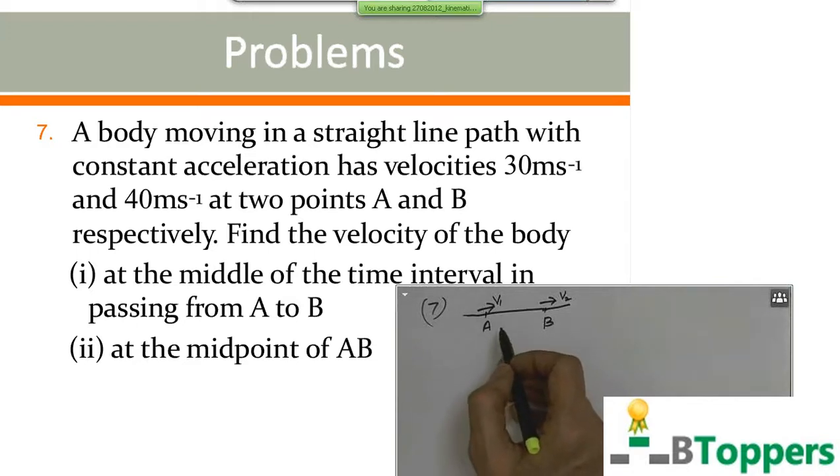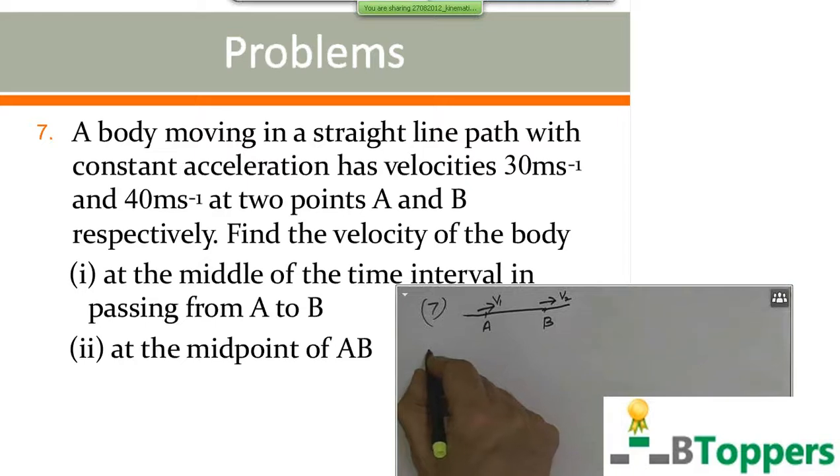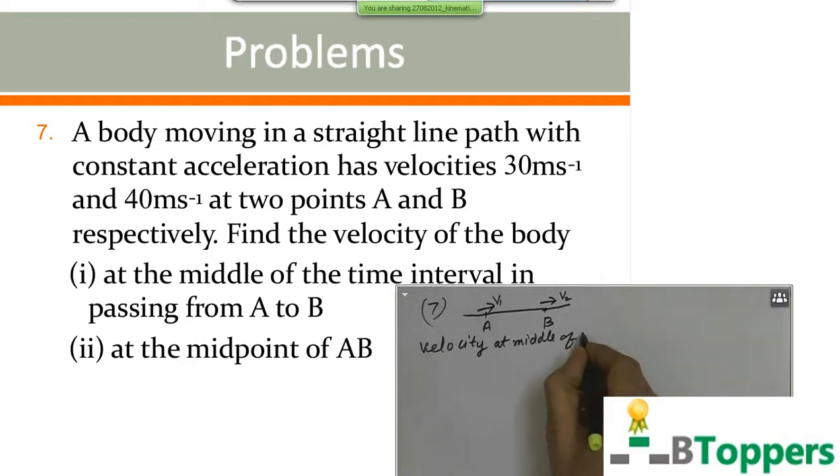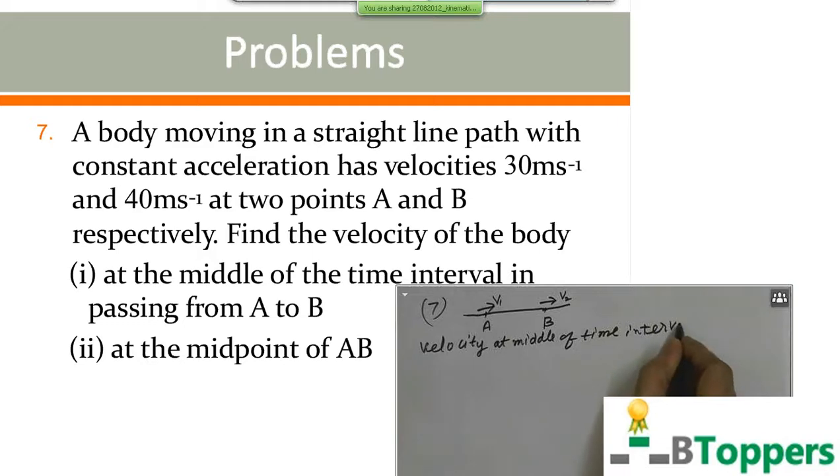So already I have discussed the calculation for this case in the previous class. In general, if a body moving in a straight line path with constant acceleration has velocities V1 and V2 at 2 points A and B respectively, then I have shown you with calculation in my previous class the velocity at the middle of the time interval in passing from A to B.